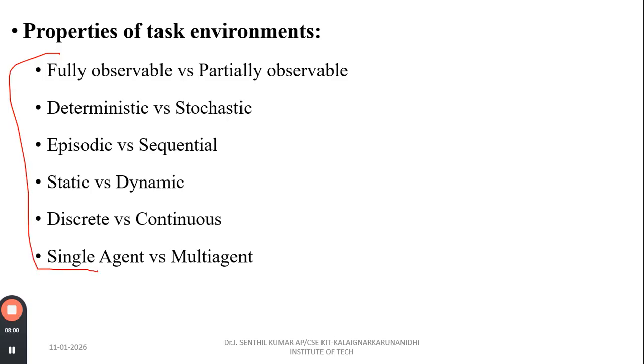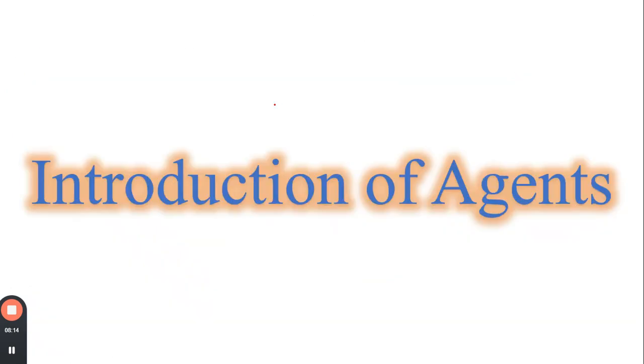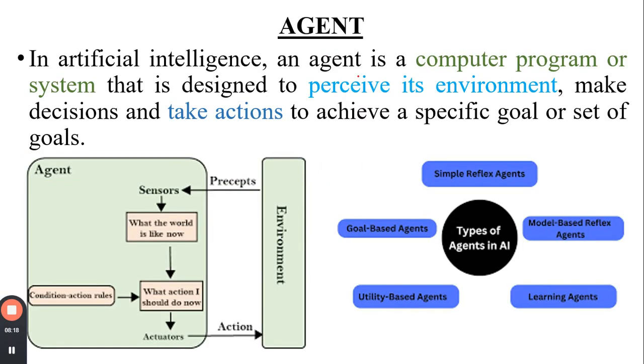Some of the properties of the task environments are of this type. We have to discuss fully observable and partially observable, deterministic and stochastic, episodic and sequential, static and dynamic, discrete and continuous, and single agent and multi-agent. So let us see some important types of agents. We have different types of agents: simple reflex agents, model-based reflex agents, learning agents, goal-based agents, and utility-based agents.